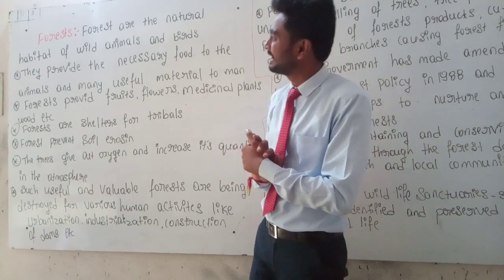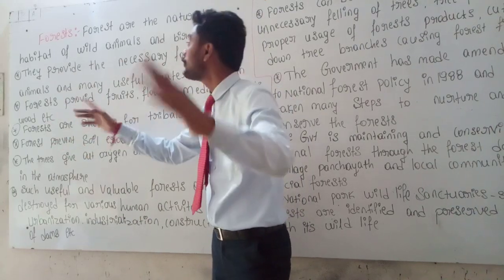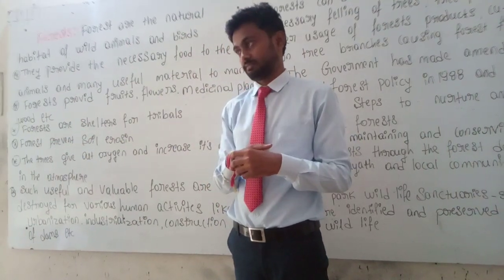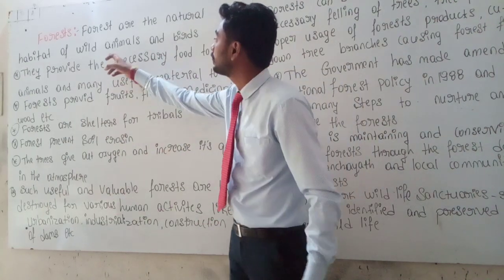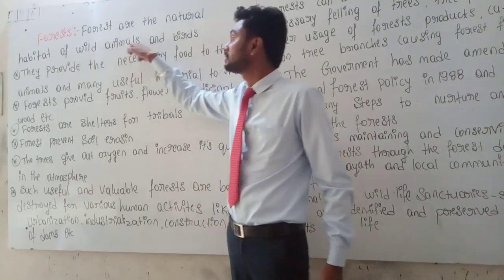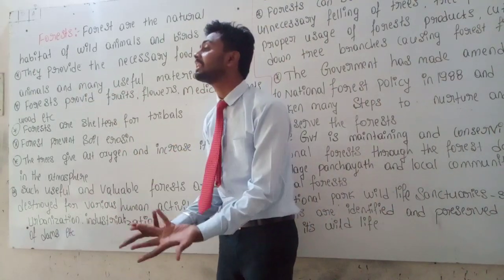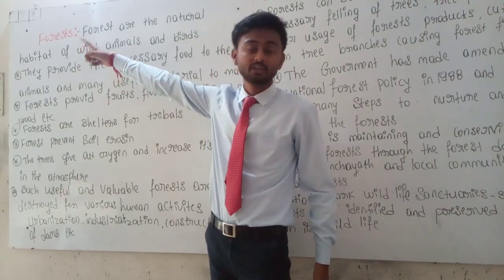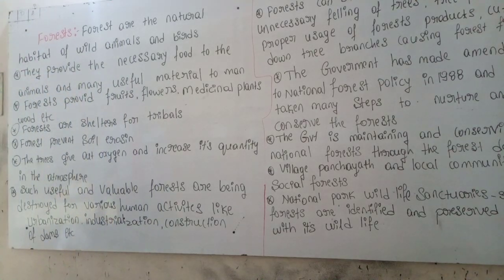The forests are the natural habitat of wild animals and the birds. What is a natural habitat? For what? For animals. Which type of animals? Wild animals and also birds. It means the wild animals and birds are surviving in the forest. In where? Forest. Clear? Yes. They provide the necessary food to the animals and many useful materials to the man.